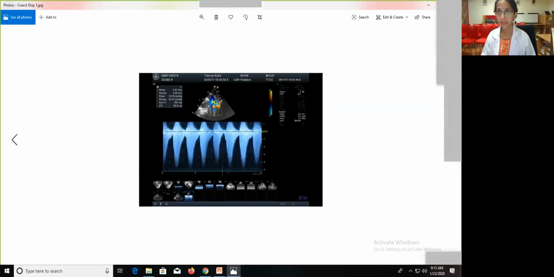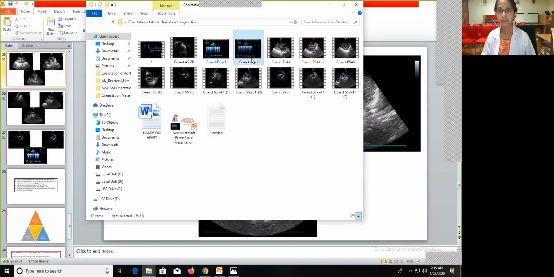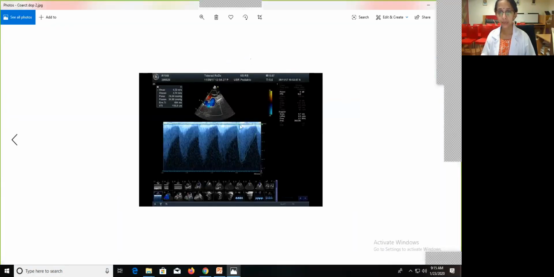So the sequence of images may not be right, but as we understand, we will have the typical double envelope sign. This is from the segment which is proximal to the coarctation, and this is from a segment which is distal to it. And ideally, you are supposed to subtract V1 squared from V2 squared so that we get the final calculation for the coarctation tracing.